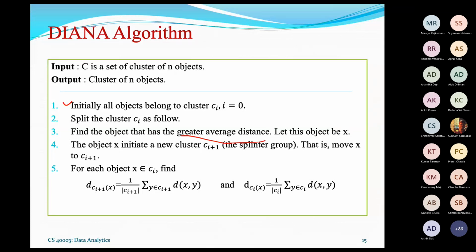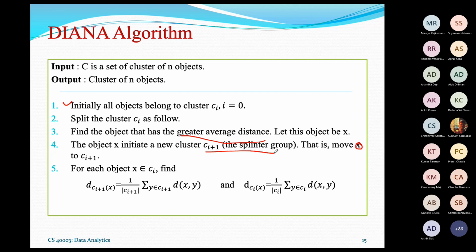Let this object be X. Then the object X initiates a new cluster Ci plus 1. So starting with Ci, it will be Ci plus 1. So it is C4, maybe it is C5. That means C4 will be split into C4 and C5. Then we have to decide whether this X will be moved to Ci plus 1 or other objects will be under this splinter group Ci plus 1.